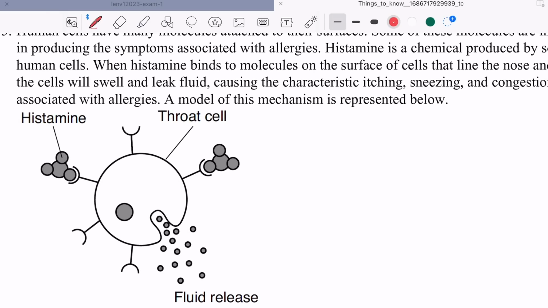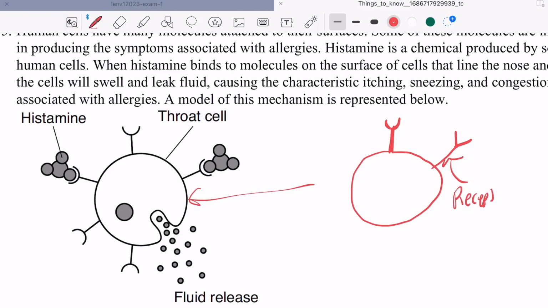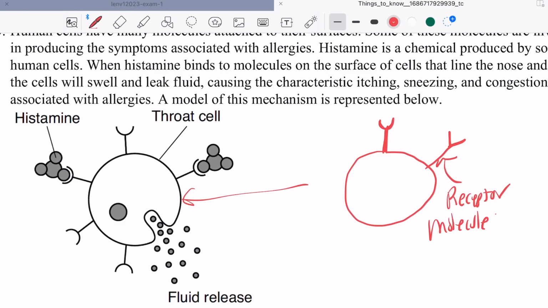Okay, whenever you see a question like this, that you have some kind of cell and then you have something like this or something like this, these are called receptor molecules. And these receptor molecules communicate. They take in chemicals called hormones, and that hormone has to be able to fit, lock and key. Just like how we spoke about enzymes, lock and key. This chemical that I'm drawing, we're drawing shapes, right? They don't look like this. We know that they have complex shapes. But to make things simple, we draw it this way.